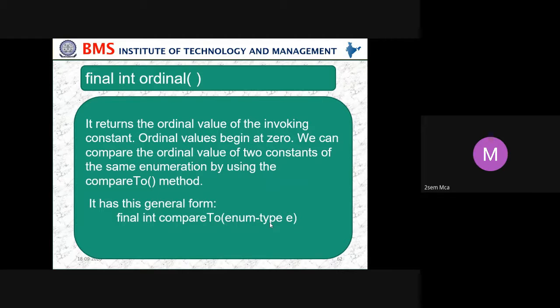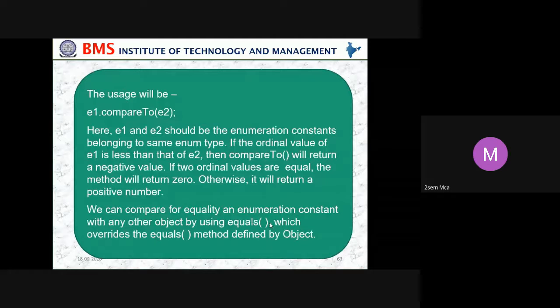How do we compare? I just want to know whether 5 is equal to 5. In mathematics we use the equal symbol. In the same way here we use compareTo, even.compareTo(e2), to check whether even and e2 are the same or not. Here even and e2 should be enumeration constants belonging to the same enum type. If the ordinal value of even is less than that of e2, then compareTo will return a negative value. If the two ordinal values are equal, the method will return 0. Otherwise, it will return a positive number.